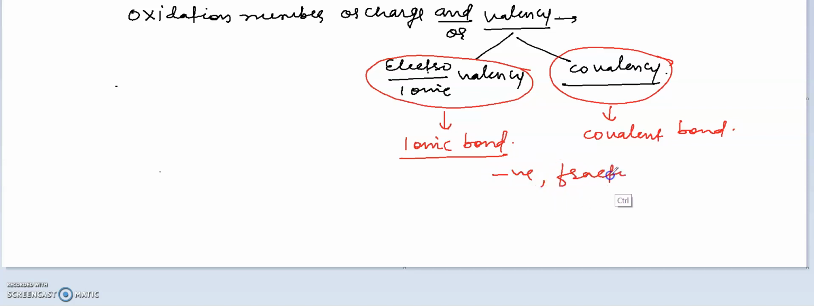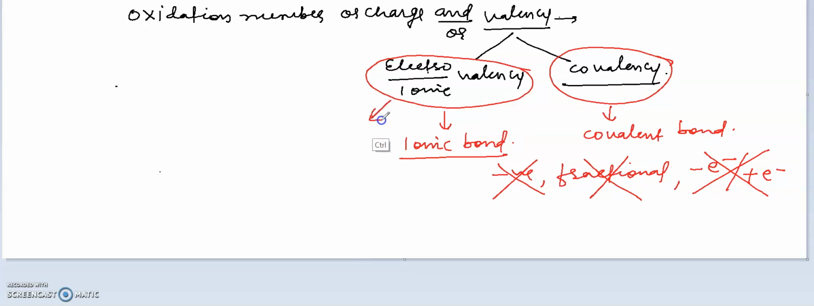Valency can never be negative. Valency can never be fractional. Valency will never tell you whether electrons are lost or gained. It simply tells you how many electrons are taking part in the bond formation, so it tells you the number, not whether it is lost or gained. Electrovalency, as I told you, is the number of electrons which take part in the electrovalent bond formation, and covalency is the number of electrons which take part in the covalent bond formation. So valency can never be negative, can never be fractional, and will never tell you whether electrons are lost or gained.